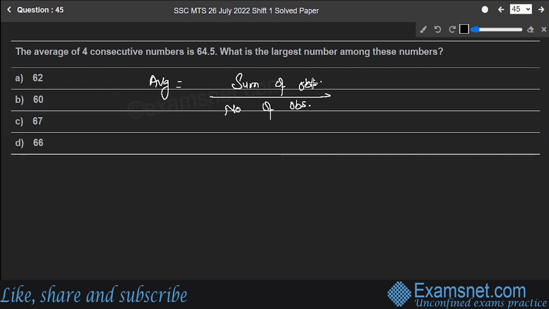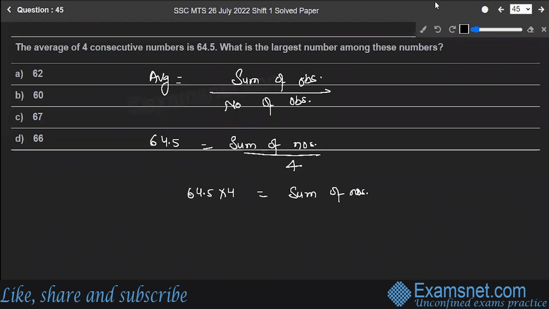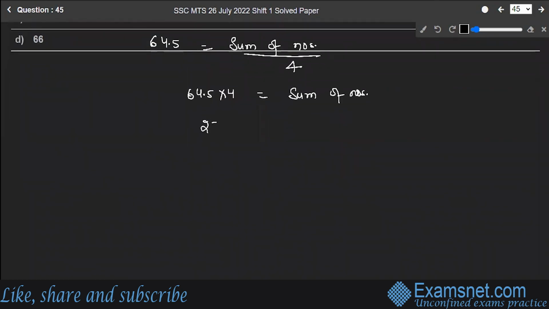So the average of 4 consecutive numbers, that means 64.5 is sum of numbers upon 4. When I multiply 64.5 with 4, it gives me the sum of numbers. This is equal to 258, the sum of the numbers.